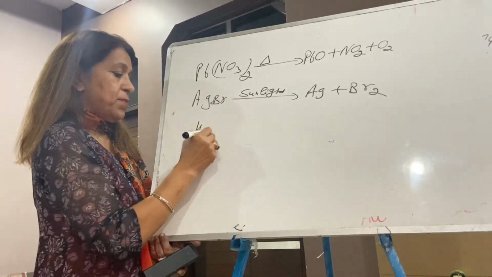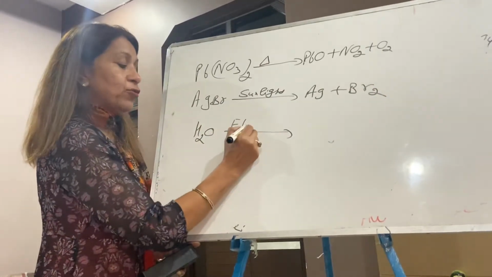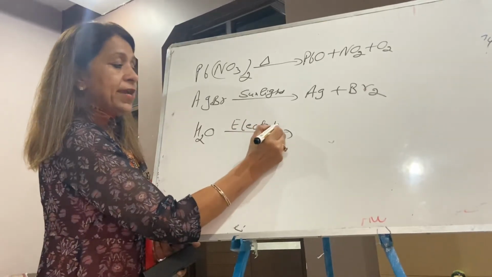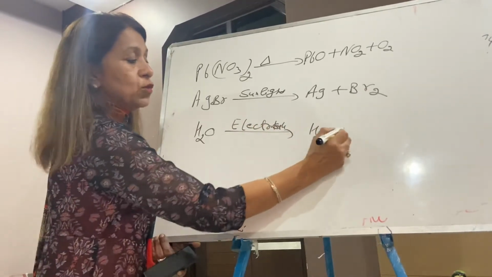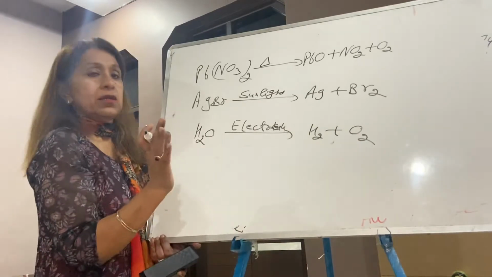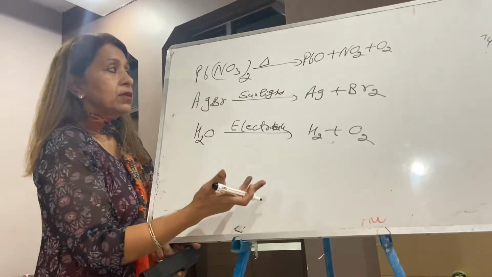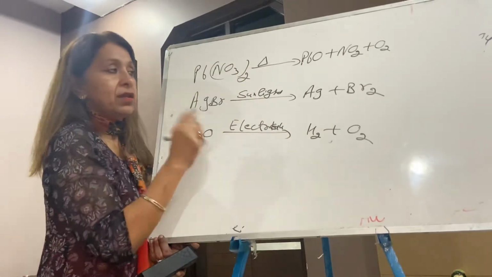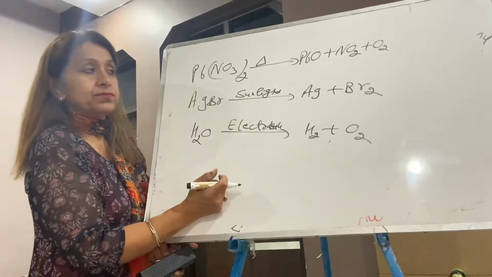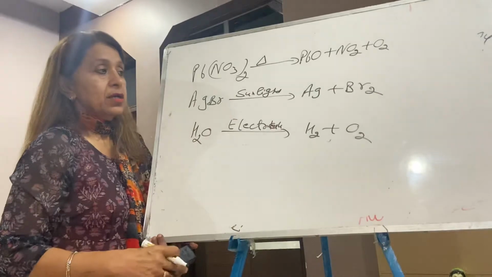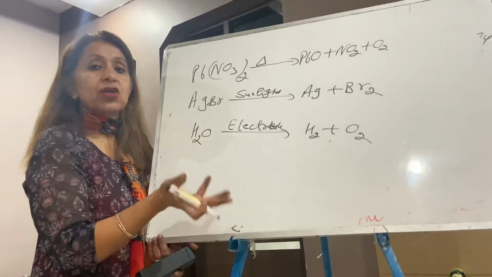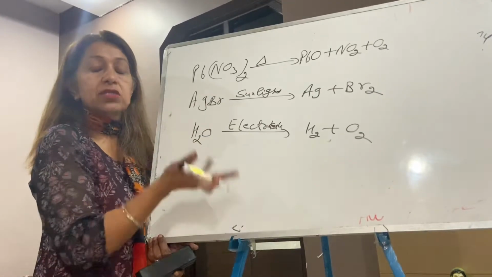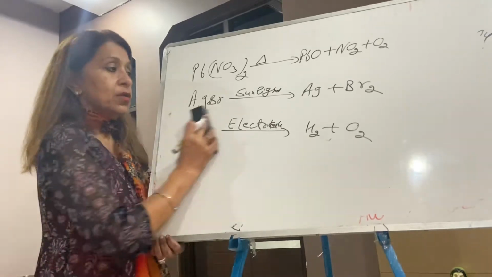Water, electricity passed, electrolytic decomposition, gives hydrogen plus oxygen. Detail we have done already. In a decomposition reaction, a compound gives many products. And this decomposition reaction requires heat, requires energy. These are endothermic reactions.